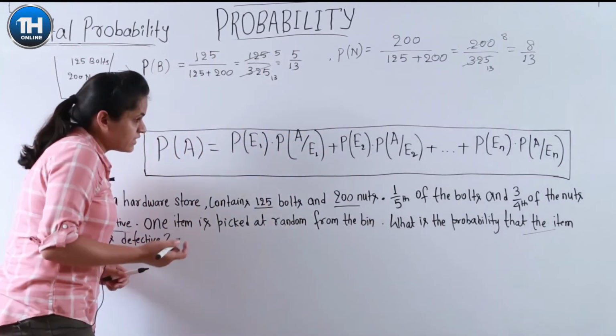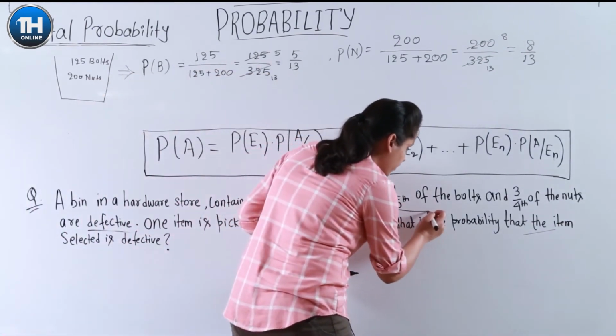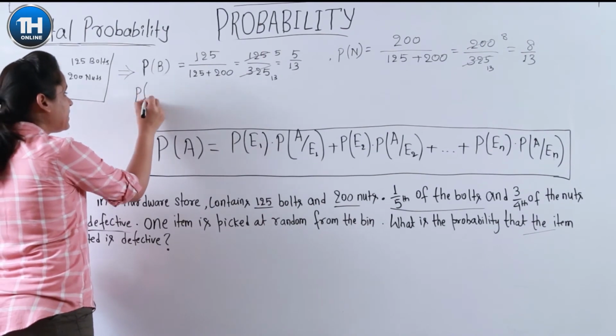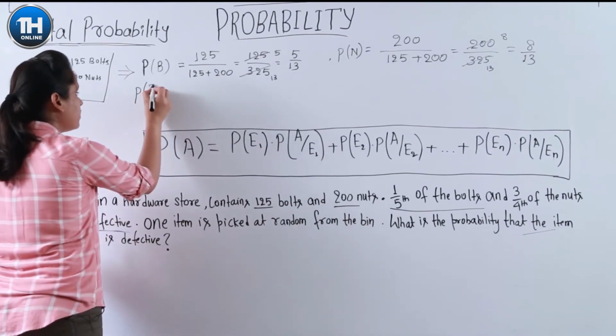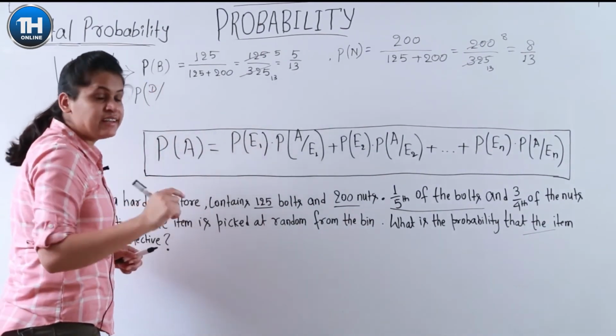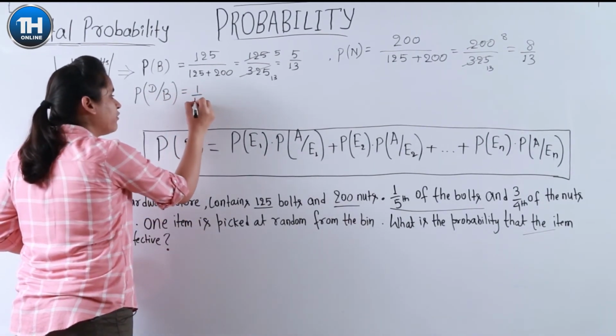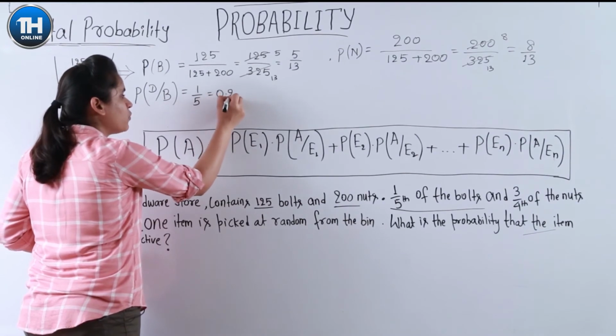Okay, now this is given in the question that 1/5 of the bolts are defective. That is, the probability of an item being defective, given that it is a bolt, is equal to 1/5 or 0.2.